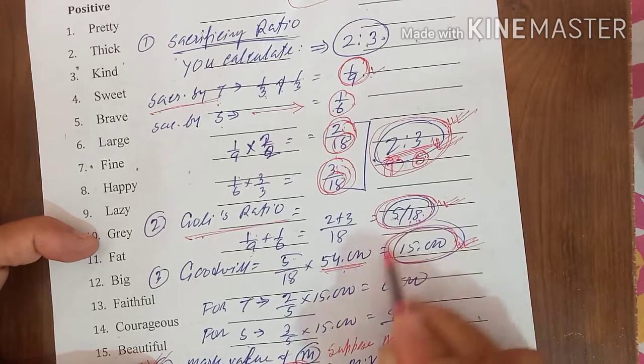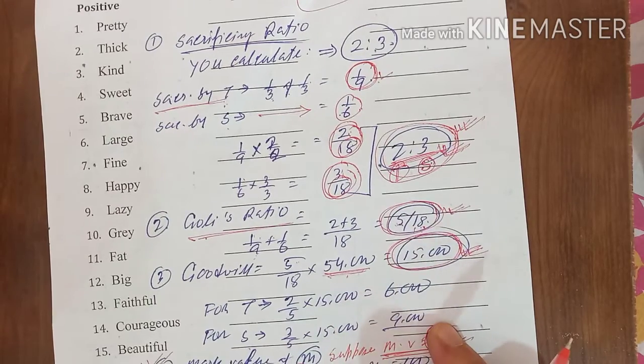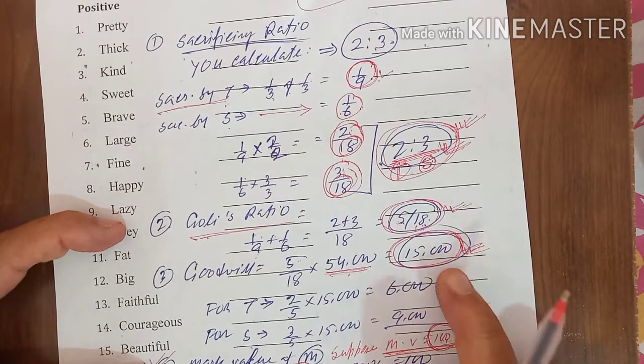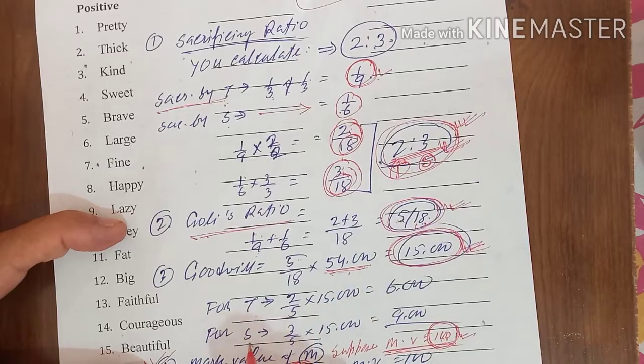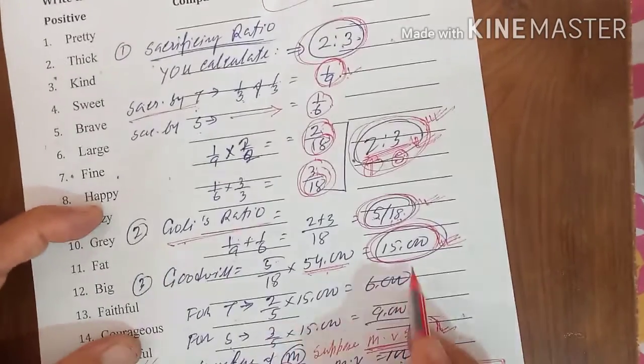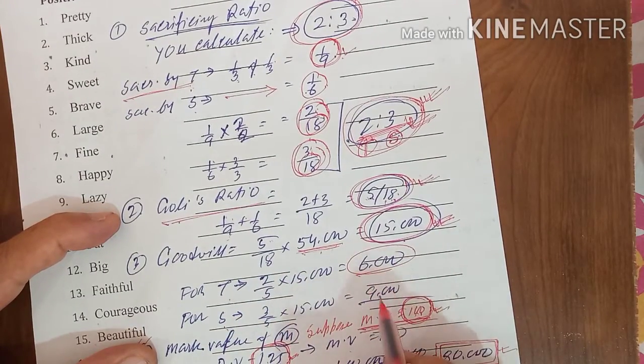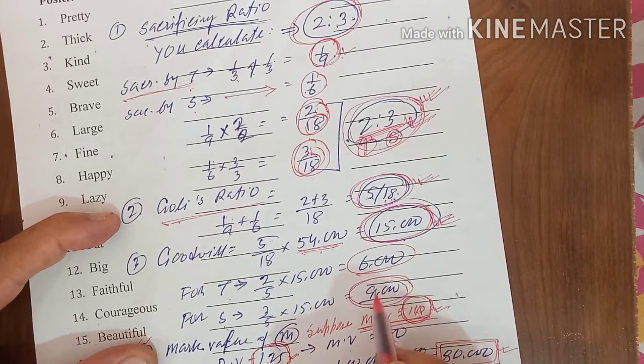This 15,000 for goodwill he will bring in cash. Generally, cash account debit to premium for goodwill, and T and S will take it in the 2:3 ratio. If you distribute 15,000, T will get 6,000 and S will get 9,000.